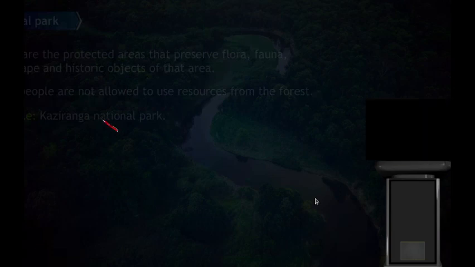Example is Kaziranga National Park. One example from Nagaland will be Intanki National Park, which is located in Peren. Examples of wildlife sanctuaries include Fakim Wildlife Sanctuary, which is located in Kifiri. We have Pulebadze Wildlife Sanctuary, which is located in Kohima.